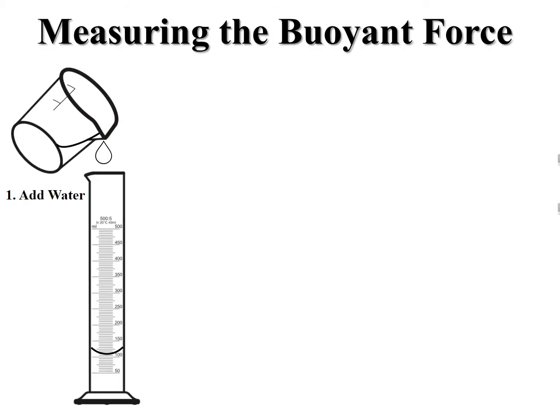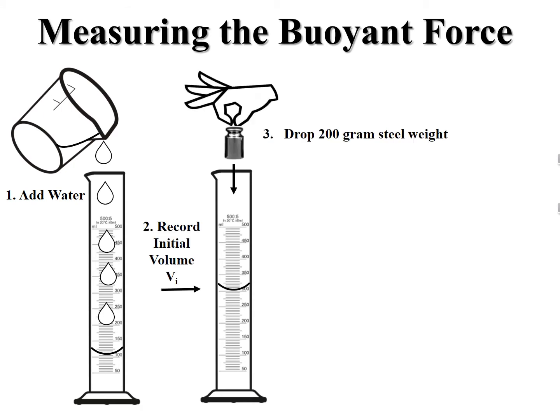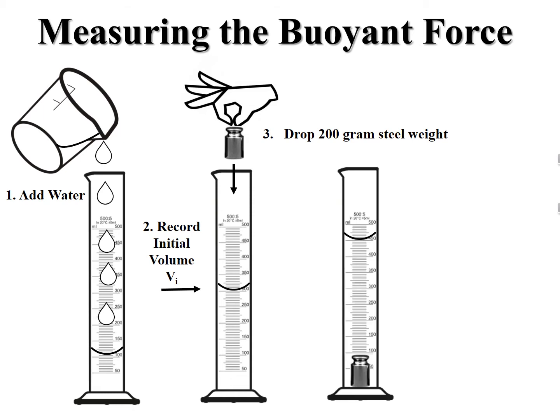We can measure the buoyant force on an object that sinks, by adding water to a large graduated cylinder to about the halfway mark, and recording the volume of water as V subscript I. Now take a 200-gram steel weight and drop it into the cylinder. Notice that the water rises. Read the new volume on the graduated cylinder, and record it as V subscript F.